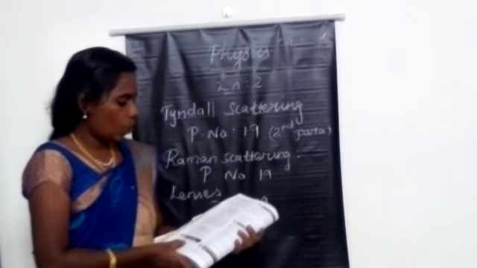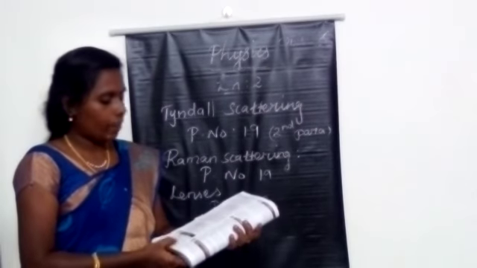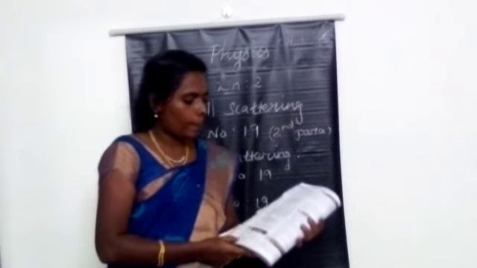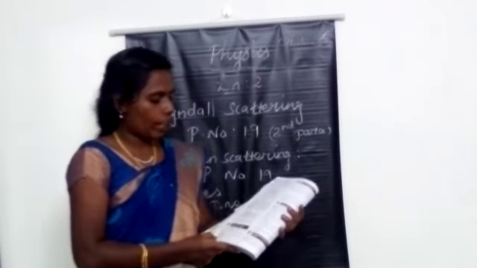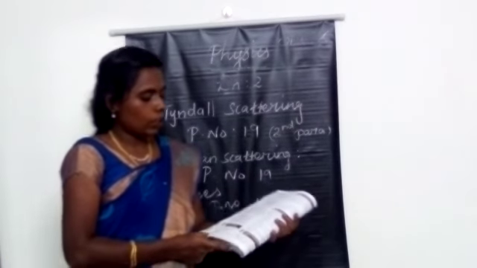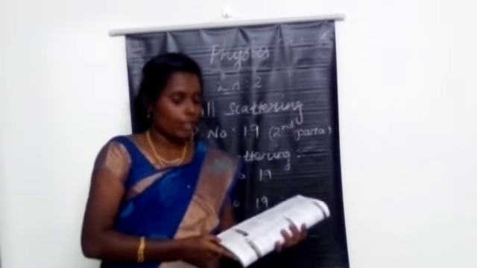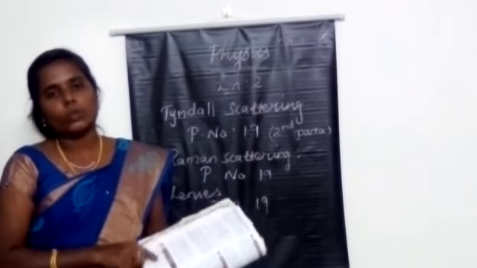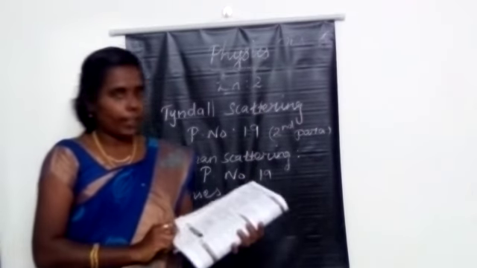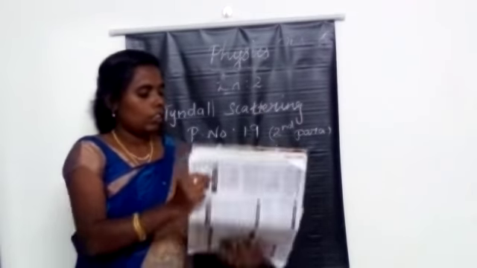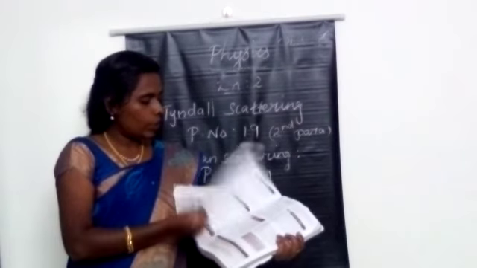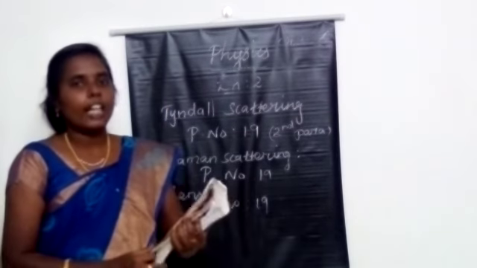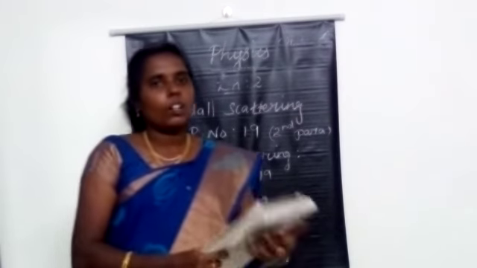The last one is, what are the applications of concave lenses? Page number 22. Three points are there. Concave lenses are used as the eye lens in the Galilean telescope, and also in wide angle spy holes, and also to treat the defect of myopia. So all these questions are today's portion. You have to learn them well and write them in your note. Okay. Thank you.